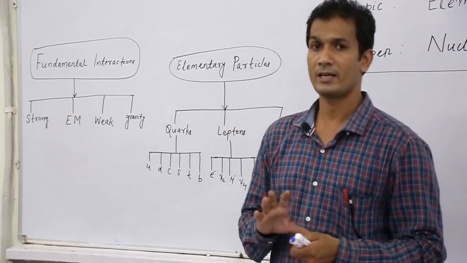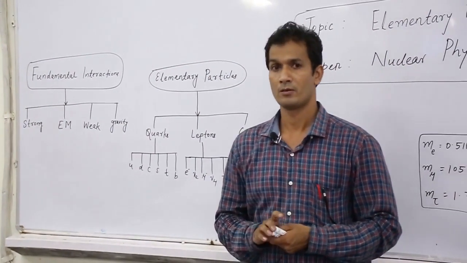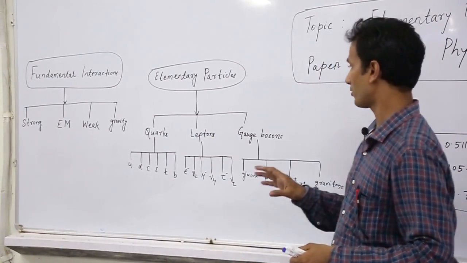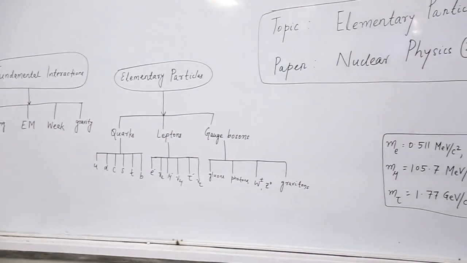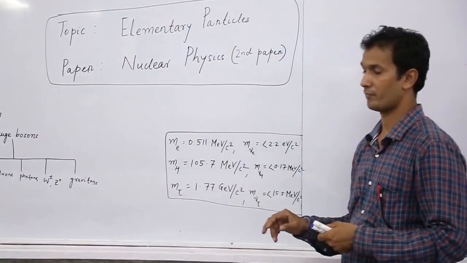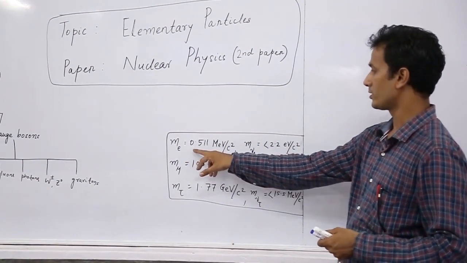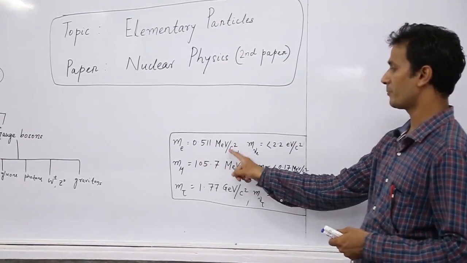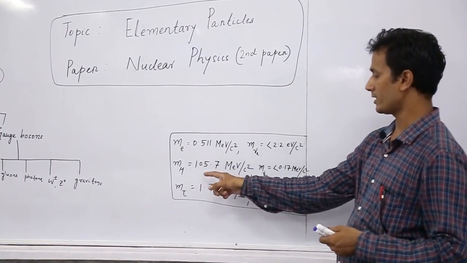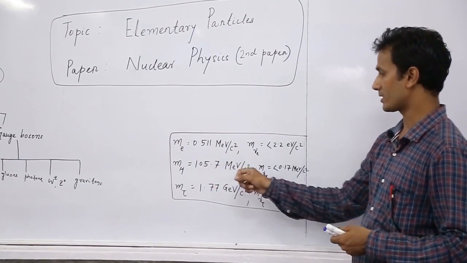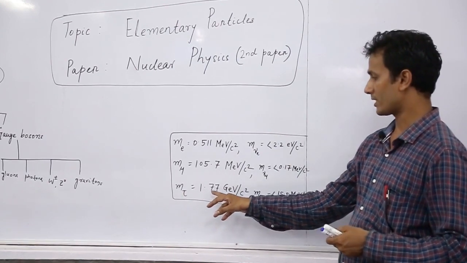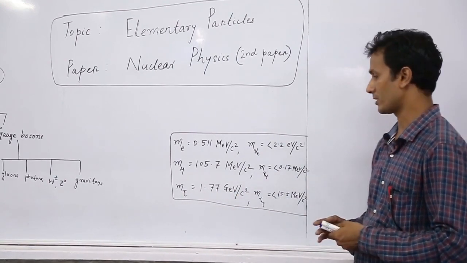One thing I forgot to tell about is the mass of different types of leptons. Here I have written the mass of different leptons. The mass of electron is 0.511 MeV per c square. The mass of muon is 105.7 MeV per c square. The mass of tau is 1.77 GeV per c square.